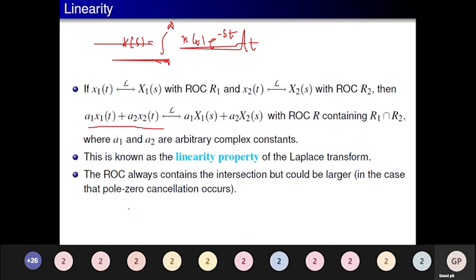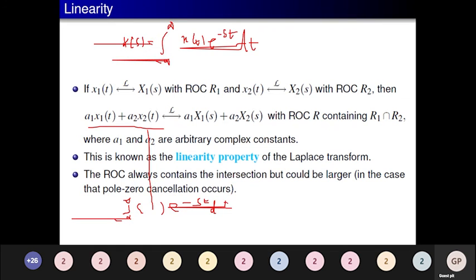So when I substitute it, I get the integral from minus infinity to plus infinity, and this entire term I am going to put here, multiplied with e to the power minus st dt. So this is one step that we have to know.